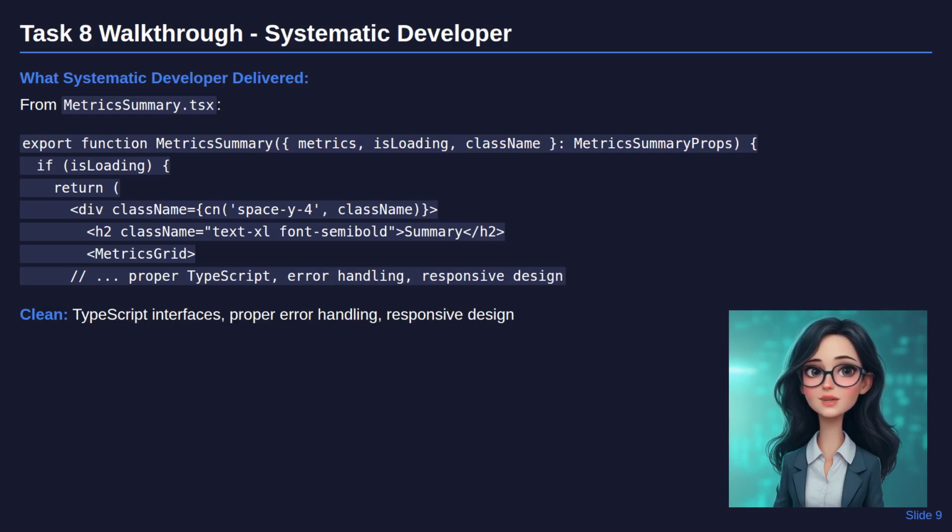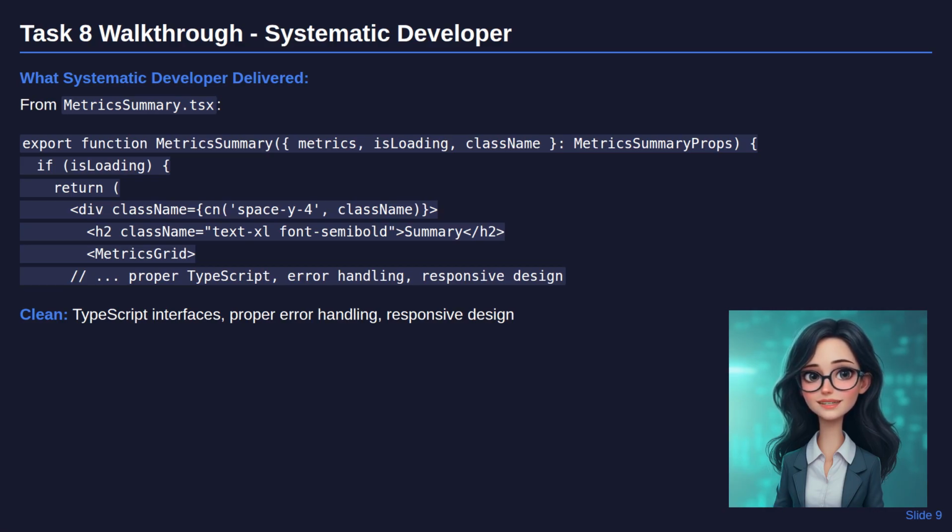Look at this metrics summary component. Clean TypeScript interfaces, proper error handling, loading states, responsive design. This isn't generic AI code. It's professional implementation following detailed specifications. The code integrates seamlessly with our existing design system, follows our established patterns, and handles edge cases appropriately.